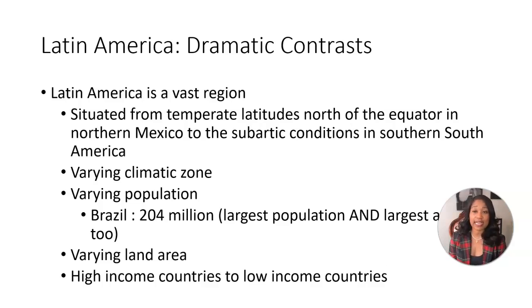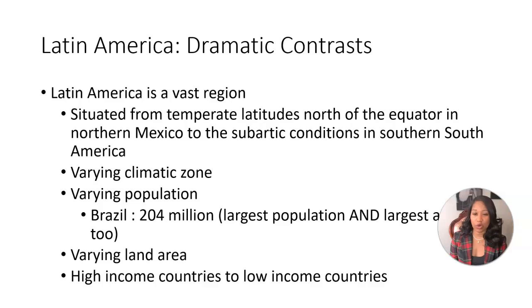So Latin America is a vast region. It's situated from the temperate latitudes north of the equator in northern Mexico to the subarctic conditions in southern South America. In present day, these countries range from population giants such as Brazil, which has 204 million people, to smaller ones.